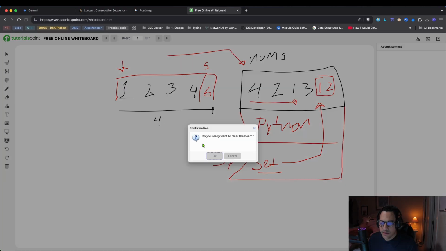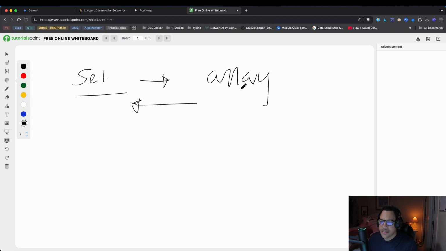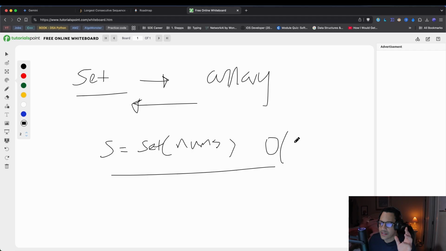This is becoming a little cramped, so I'm gonna basically restart that. But a set could be a great data structure to help us convert that array into a set, where we take the input array, make it a set, and then check for existence. A good thing to know is that s is going to be equal to set of the input array nums. Converting these elements is going to be linear time, so big O of n, and that is the maximum we can afford for this problem.